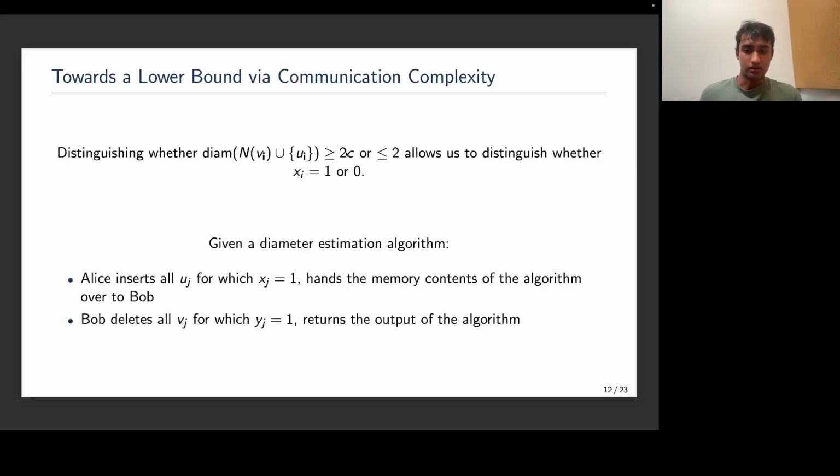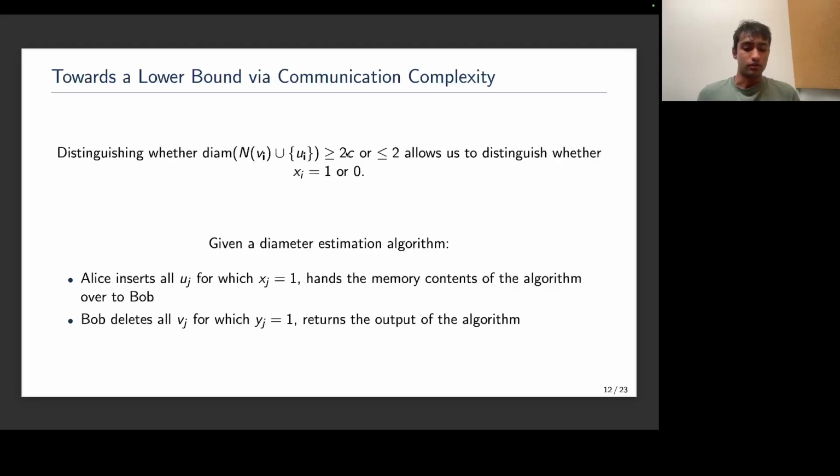And why is this the case? Well, it's a simple reduction. Alice will insert all those points u_j, for which x_j equals 1, into the diameter estimation algorithm and hand the memory contents over to Bob. Then Bob will delete all those v_j for which y_j equals 1 and return the output of the algorithm.